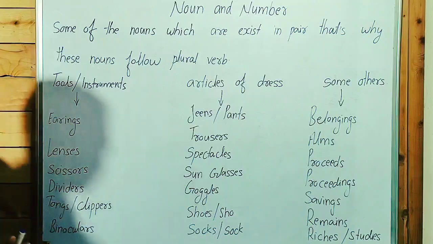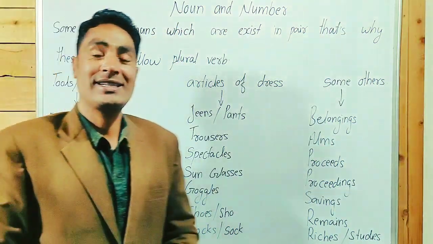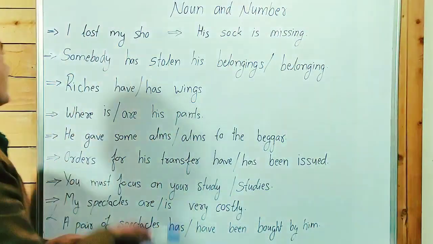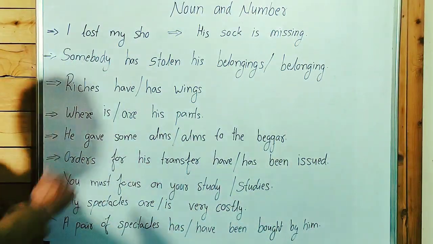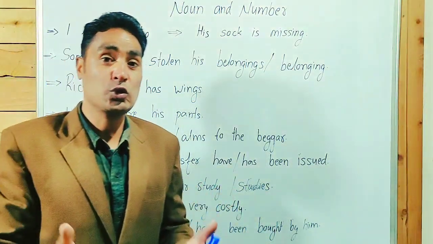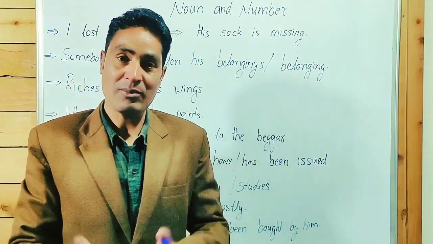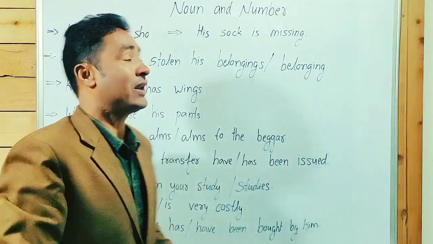So I hope you understood. In the next slide, we will see some examples. Have a look at these examples. I lost my shoe. Guys, point to note: shoes and socks can be treated as singular and plural both, as I mentioned in the last slide.